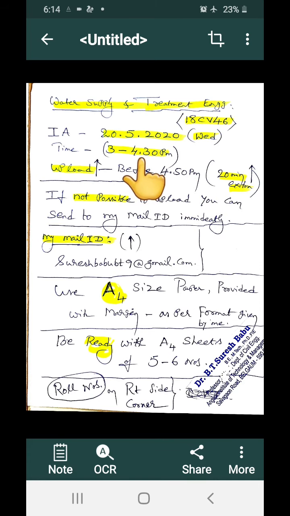After the examination, we are going to give an extra 20 minutes so that we can upload without any problem. If it is not possible to upload in time, then you can send it to my mail ID. This is sureshbabubt9@gmail.com.